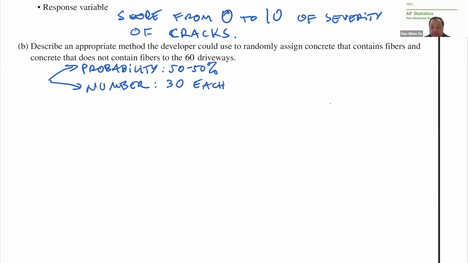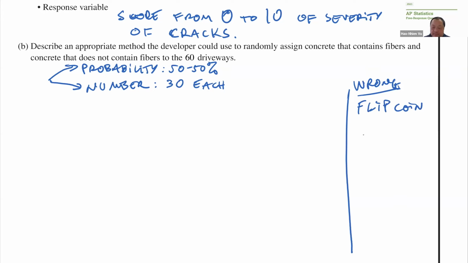Here's an answer that would be wrong. You flip a coin. Great. So that's 50-50. Heads with fiber, tails without fiber, 50-50, but it may not guarantee 30 each, because there is an extremely high likelihood that if you flip a coin 60 times, then there will be more of one than the other, either more heads than tails or more tails than heads. So that would be a wrong answer.